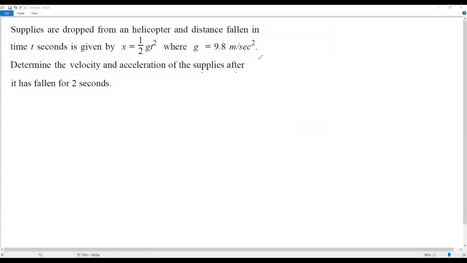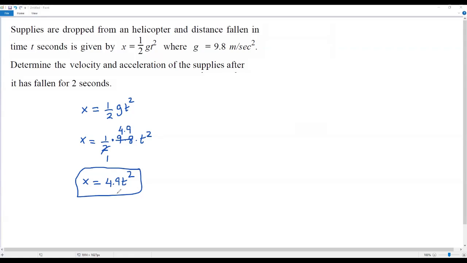Okay, so we have the distance equation of the supplies. Let me write the distance equation over here, 1/2 times g t squared. In this distance equation, we have the value of g, which is acceleration due to gravity. That is 9.8. We can plug in 9.8 for this g. So 1/2 times 9.8 times t squared. 2 goes into 2 one time, 2 goes into 9.8 4.9 times. Then I'm getting x equals 4.9 t squared. So now the distance equation of the supplies becomes x equals 4.9 t squared.